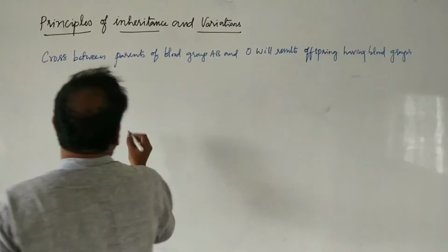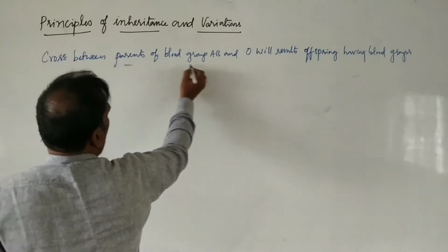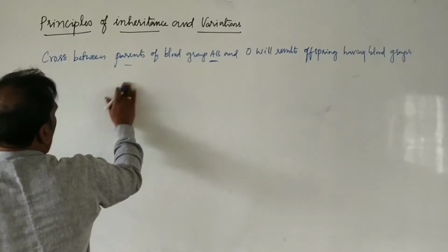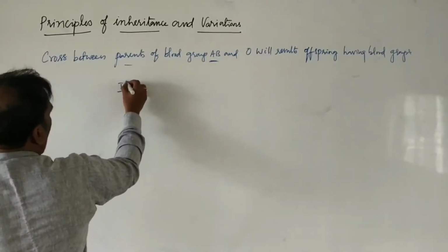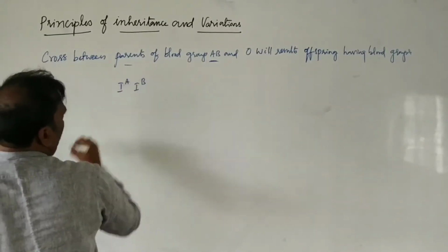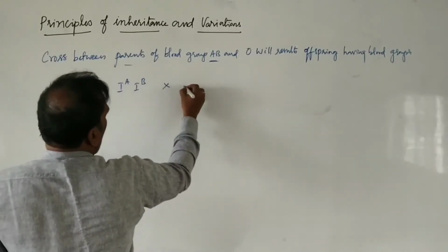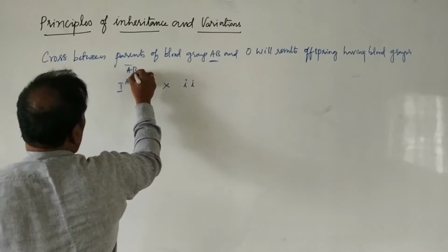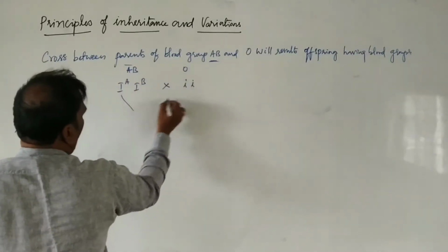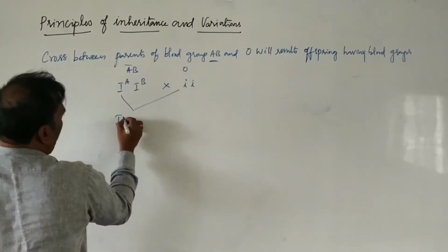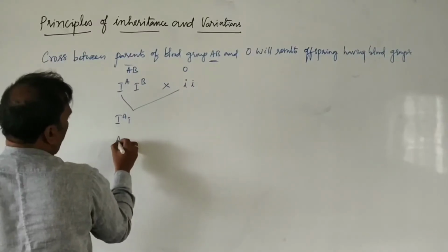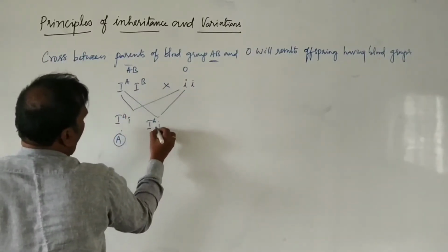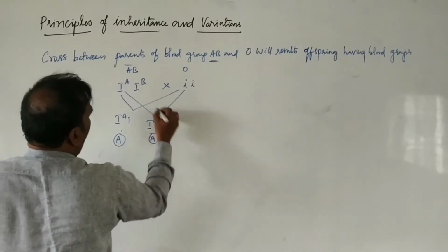So here the blood groups of the parents are AB and O. We can write the AB blood group as IA IB, and O blood group as small i, small i. Then we cross it. What do we get? IA small i, it is an A blood group.